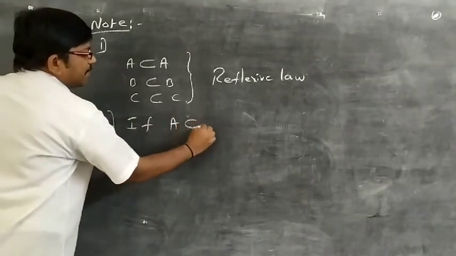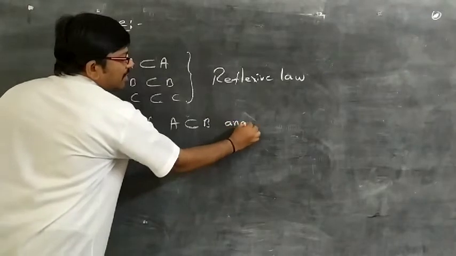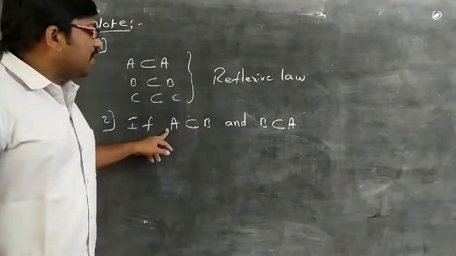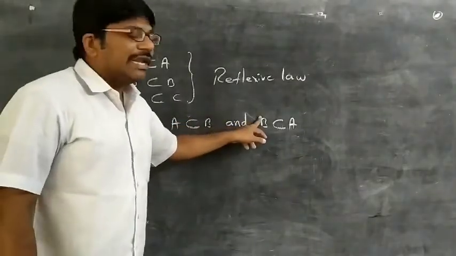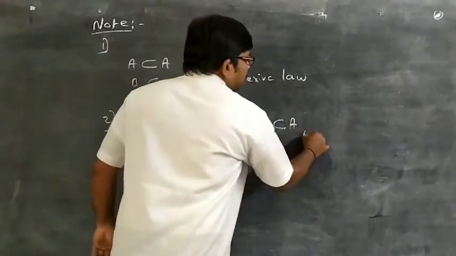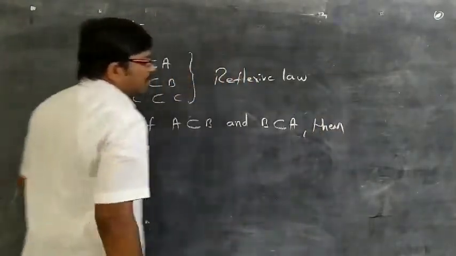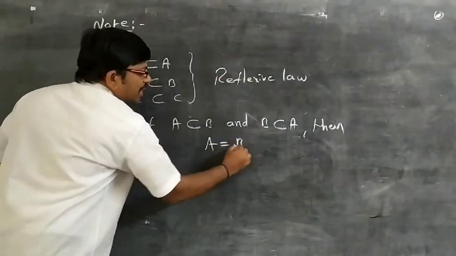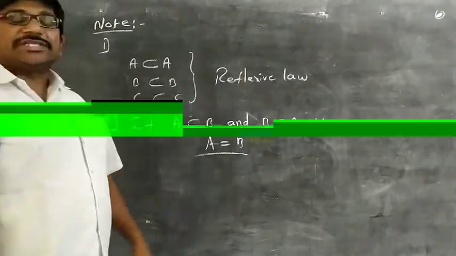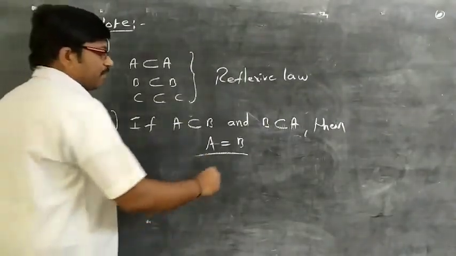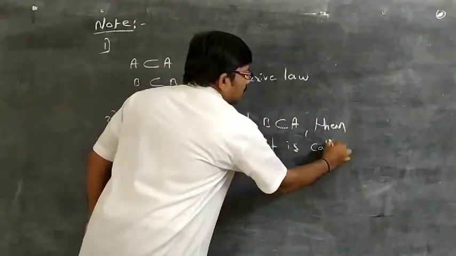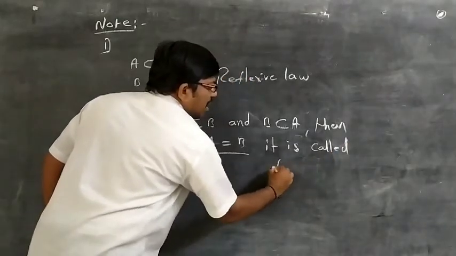If A subset B and B subset A, that means all the elements of A are in B and all the elements of B are in A. Then what do you observe? A is equal to B. A is equal to B means the sets A and B are equal. So this is known as the fundamental law.